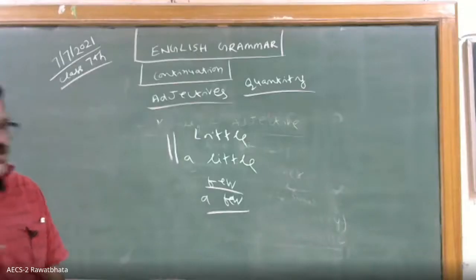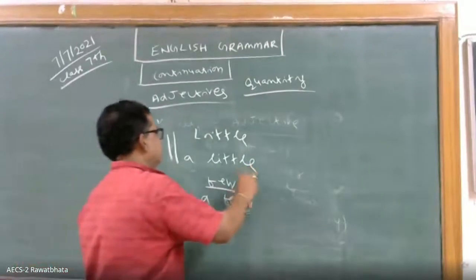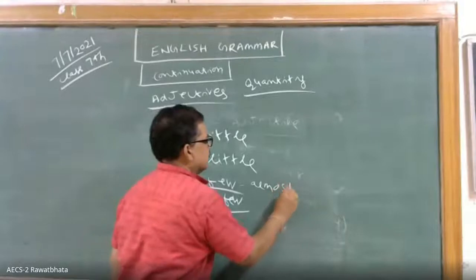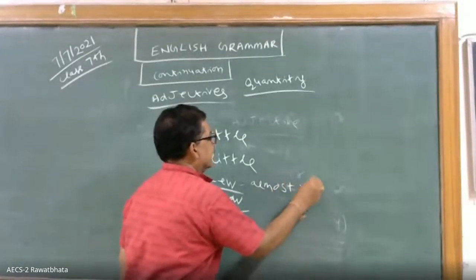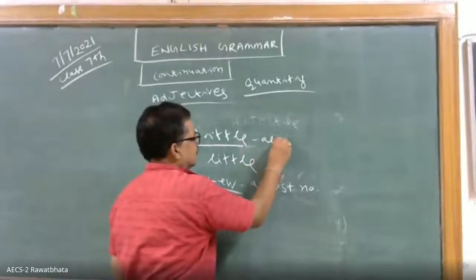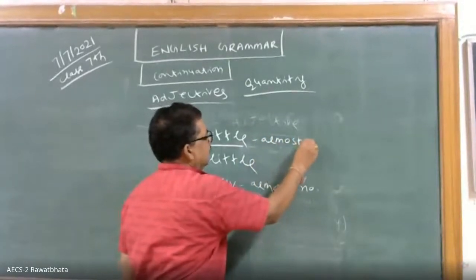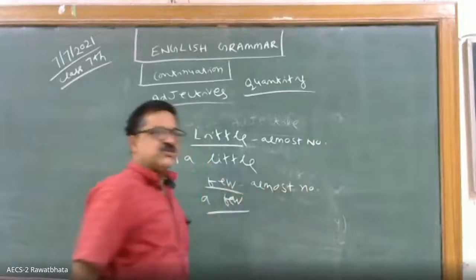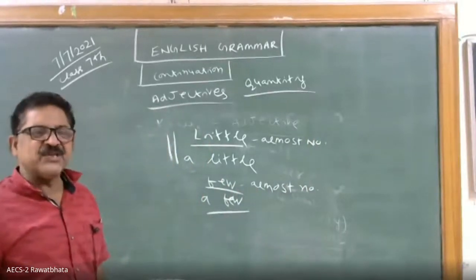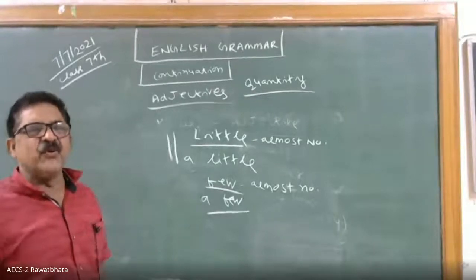Few means almost no. Negligible. Almost no. Here also little means almost no. There is little milk means there is almost no milk. Few and little are negative words.